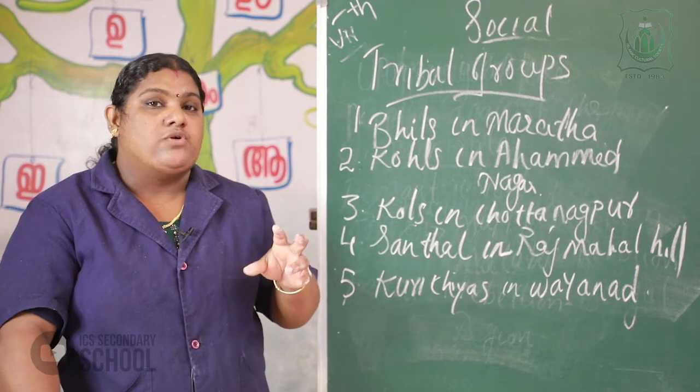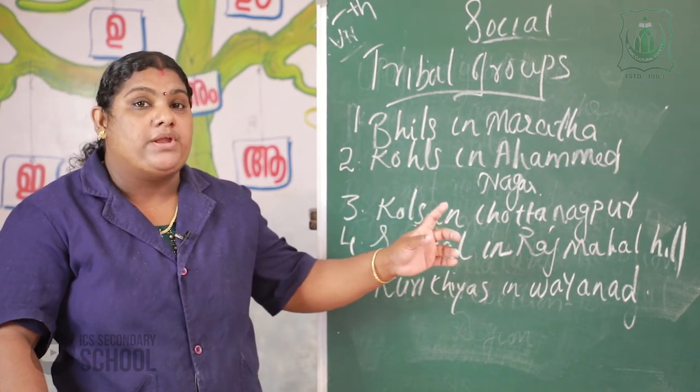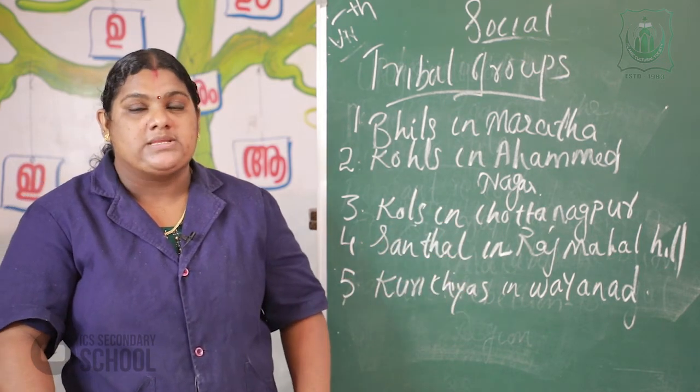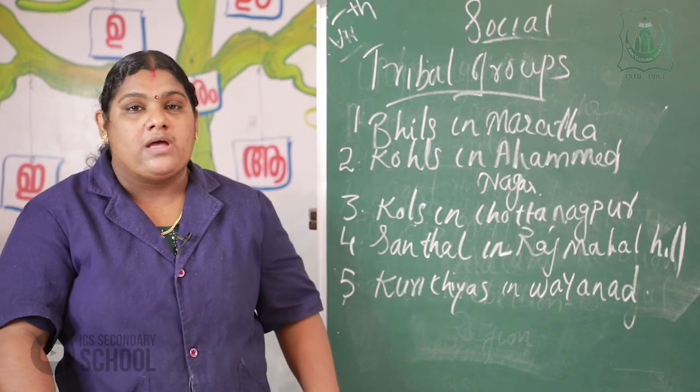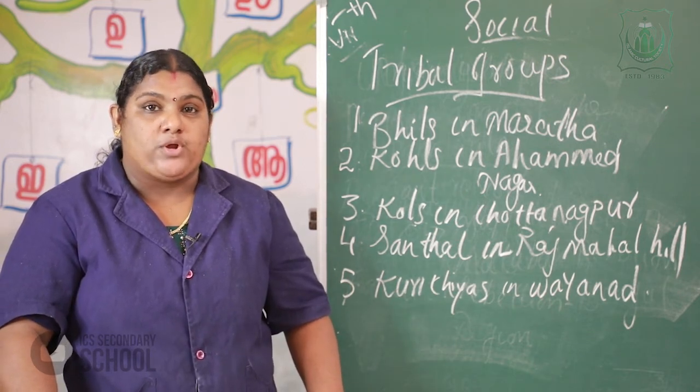Okay? One of the important tribal groups against the company rule was the Santals in Rajmahal Hills, in the Bengal province.